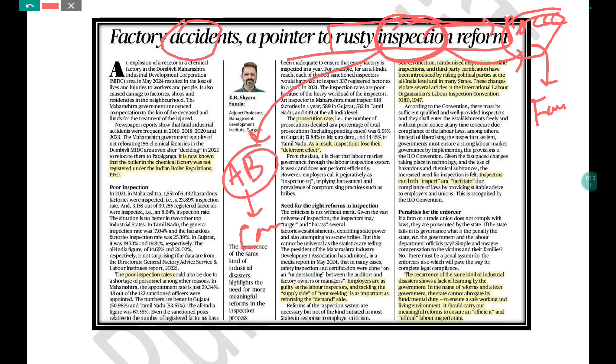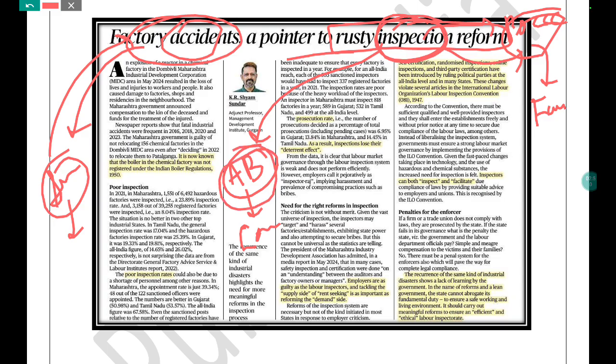Similarly, if you look at the inspection insofar as the factory accidents are concerned, if you look at the topic called significant issues in Indian administration, that is one of the last topics of your paper 2, you will find that disaster management is given there. So again you can relate this topic with disaster management as well. You can relate this with administrative behavior as well as with the administrative thought of your syllabus. So one topic, many linkages. This is what you have to learn insofar as current affairs are concerned.